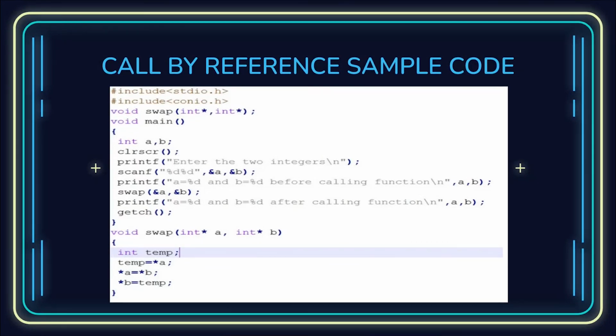Are you getting it? On the other hand, if you are saying asterisk inta, then inta is the pointer. Is it clear? Yes, yes.